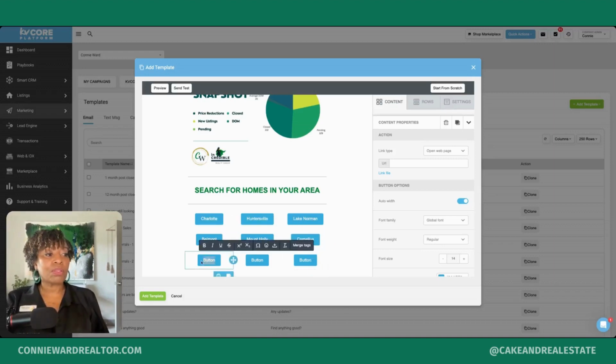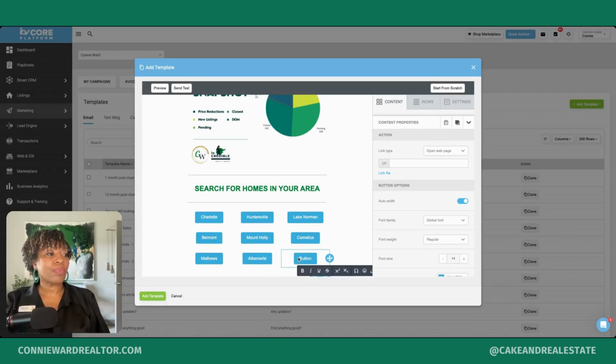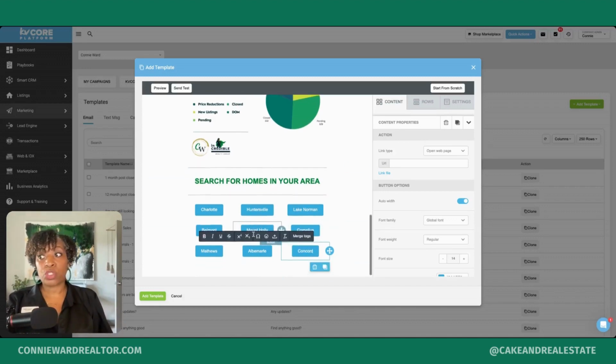Whatever the way to think about what you can add as a hyperlink is anything that you can generate a URL for and search for on your website. More than likely, you can have it as a hyperlink or as a button in your newsletter. So I want Albemarle, and last one, Concord. Okay, so I have my 9 cities that I want people to be able to search by.